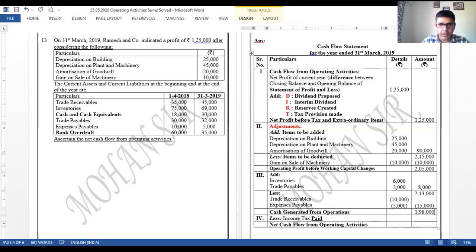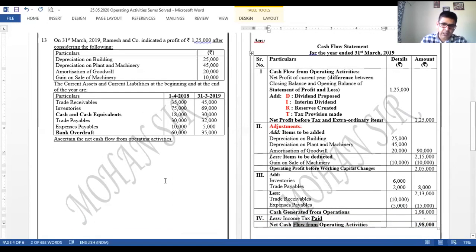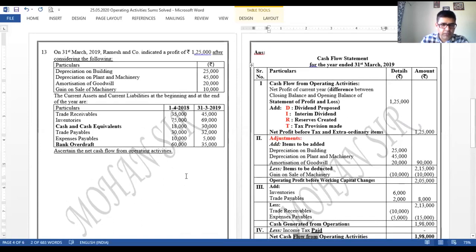1,98,000, right? Out of 198 now, the fourth part is left, income tax paid. Now, income tax paid is not given to us, so we don't write any amount over here. The final amount can be seen as 1,98,000. Now again, because this is positive, I have to write it as net cash flow from operating activities, right? If it had come negative we would write net cash used, but it is positive, therefore net cash flow from operating activities. So I am done with the second sum also.